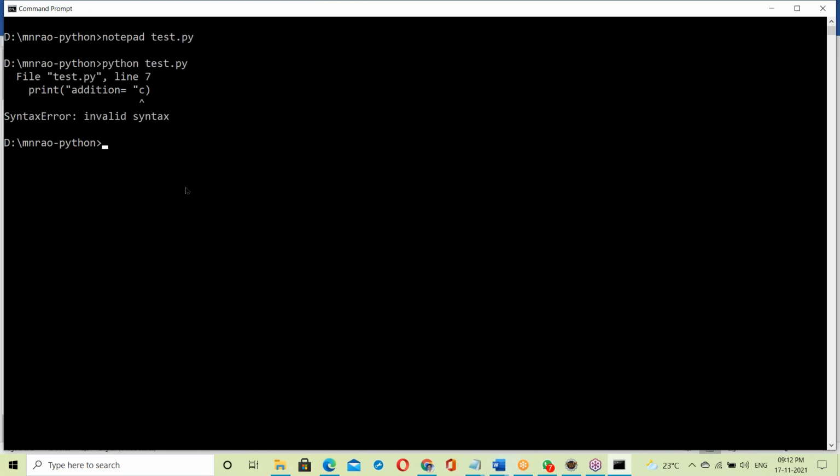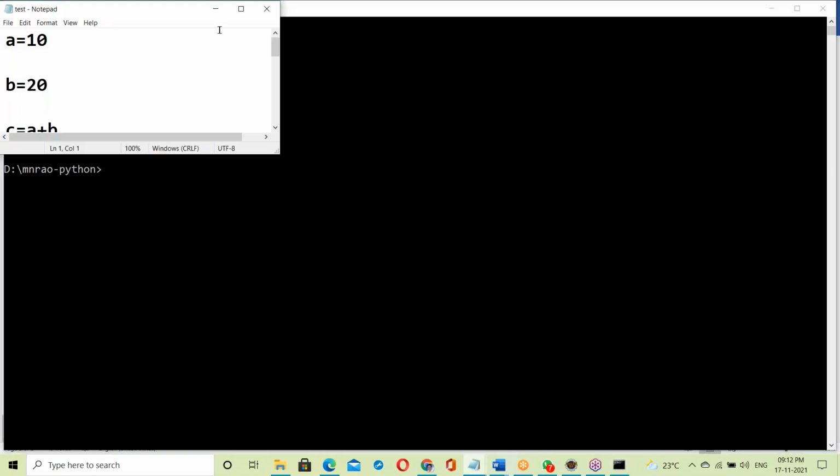See, the 7th line error stopped it. The first error stopped here. Still 2 more errors are there, but only the 7th line error is displayed. Other errors are not displayed. Any error comes, it simply stops. Now correct that mistake, the 7th line error.